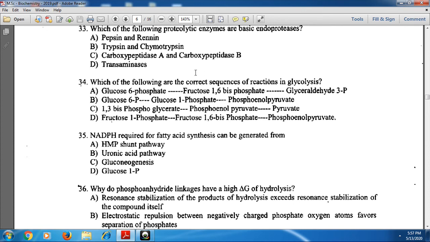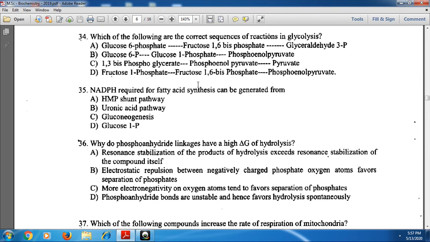And which of the following are the correct sequences of reactions in glycolysis? In glycolysis, first glucose to glucose 6-phosphate, glucose 6-phosphate to fructose 1,6-bisphosphate, and to glycerol 3-phosphate. Option A is the correct one. Option B is not the correct one, whereas option C is also a correct one, and option D is not the correct one. That means A and C options are the correct ones. And next, NADPH required for fatty acid synthesis can be generated from the HMP shunt pathway. Option A is the correct one.